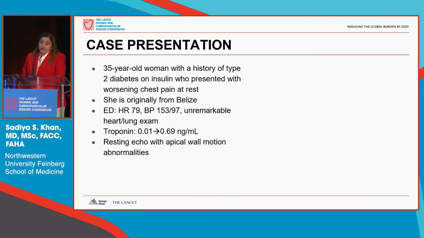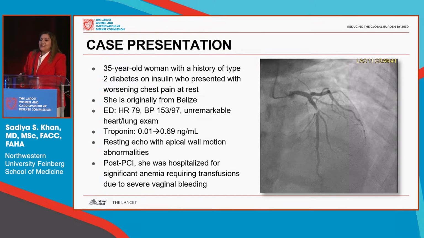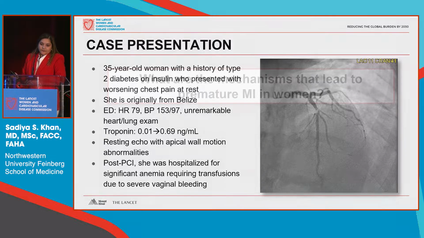She's originally from Belize and came into the ED with a really unremarkable exam and vital signs, but her troponin level went from 0.01 to 0.69, and the resting echocardiogram showed apical wall motion abnormalities. She proceeded to the cath lab and was found to have a proximal LAD lesion, and I apologize for not showing the post-PCI result. Unfortunately, post-PCI, she was rehospitalized for significant anemia requiring transfusions due to severe vaginal bleeding on DAPT.